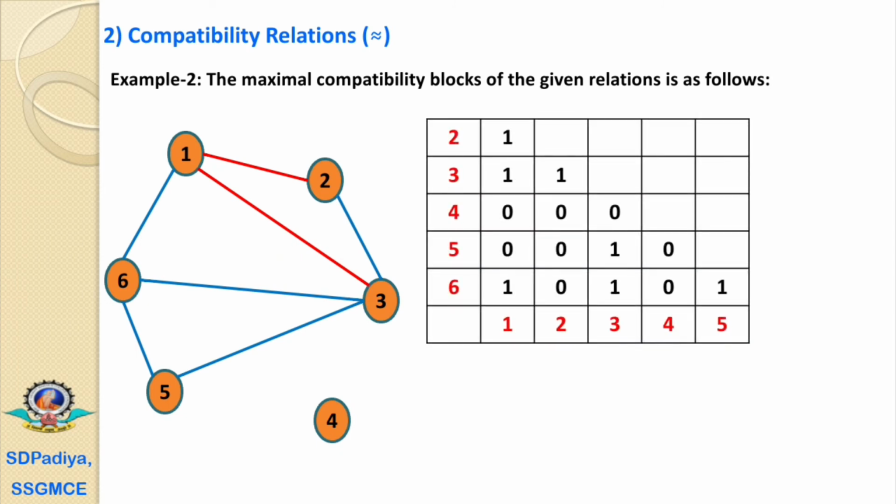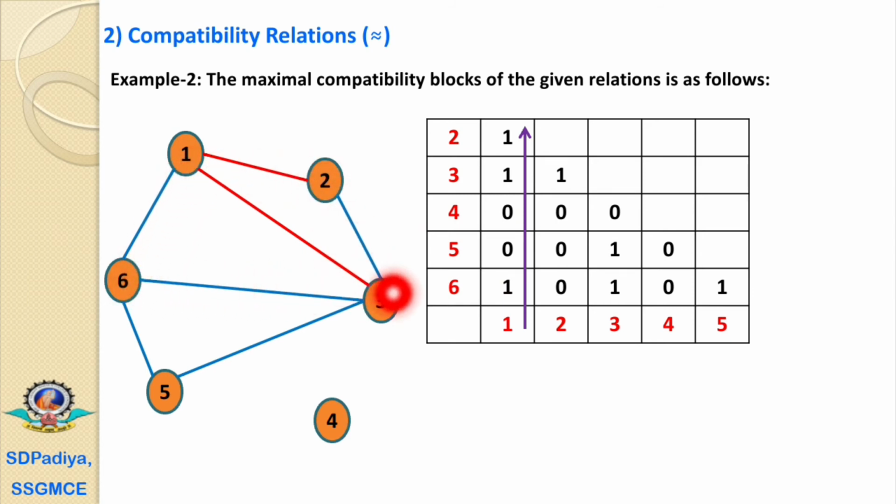Now again we have the graph with the 6 elements. For the relations, we'll write down the 1 in the matrix. If there is no relation, we'll write down the 0 in the matrix. Now, we'll directly observe the compatibility block. The first one has a relation with 2, 3, 6. That is, one has a relation with 2, 3 and 6.